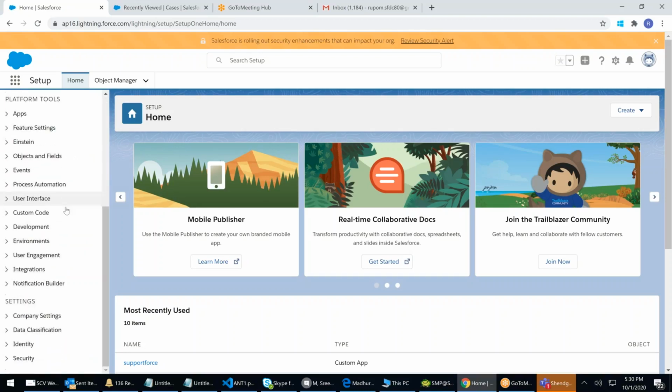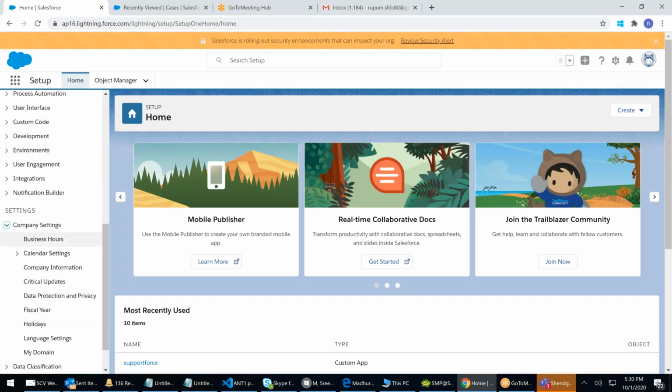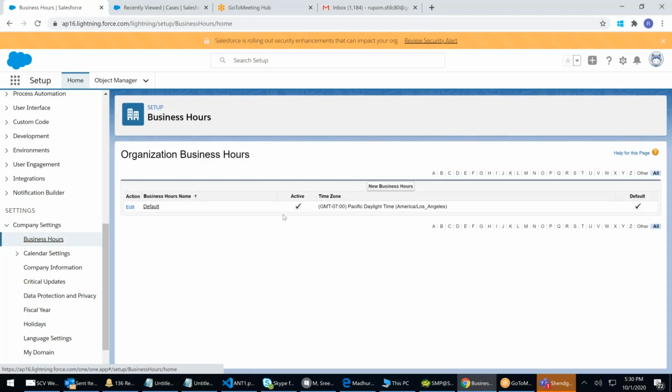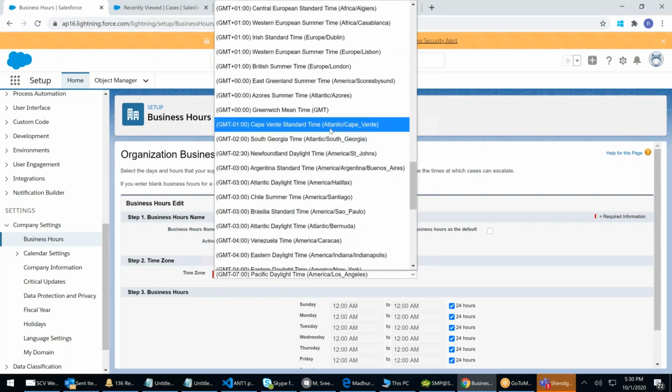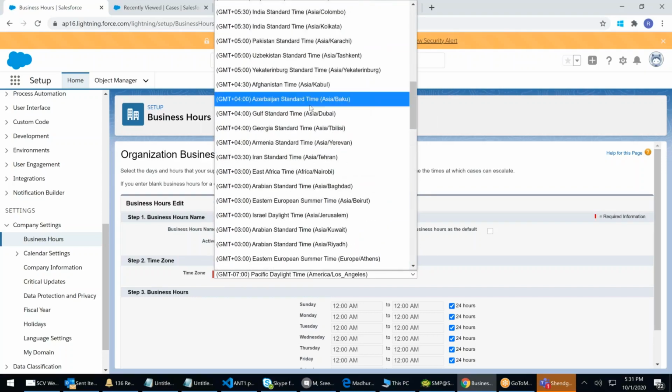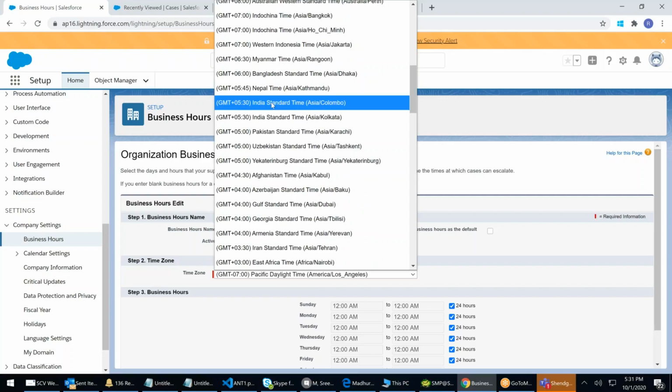I'm going down to company settings. This is the place where you set your company related information. For example, business hours. My default timing is US Los Angeles. I will say new business hour. I'm creating my own business hour. I'll say India business hour. What is the timing? It's 5.5 hours plus GMT.